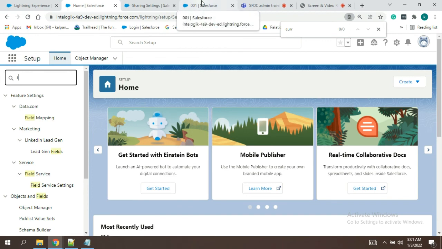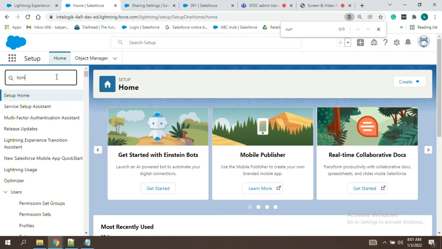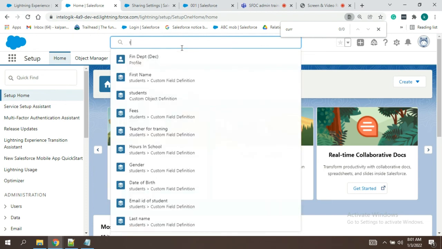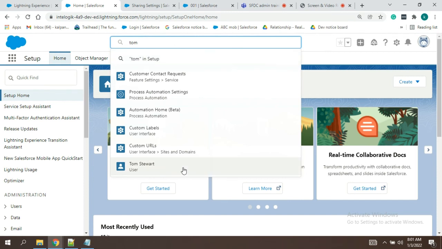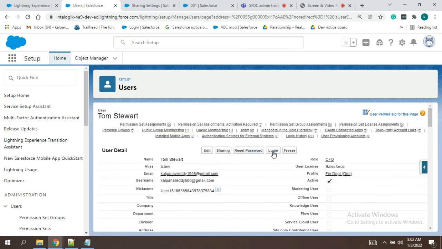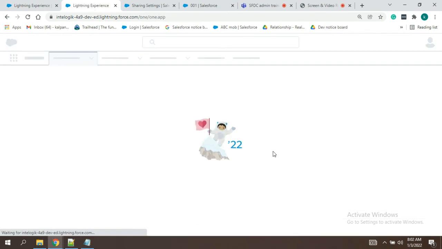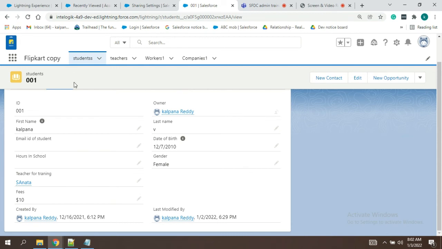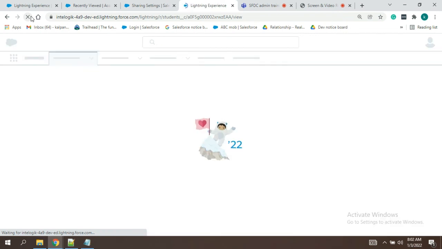What was the record number? 001. So this record, now our expectation is the field fees should not be shown while sharing the records.